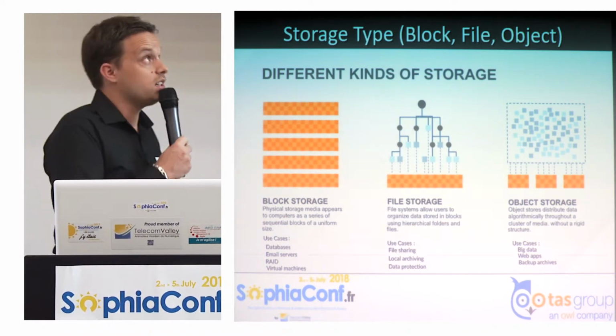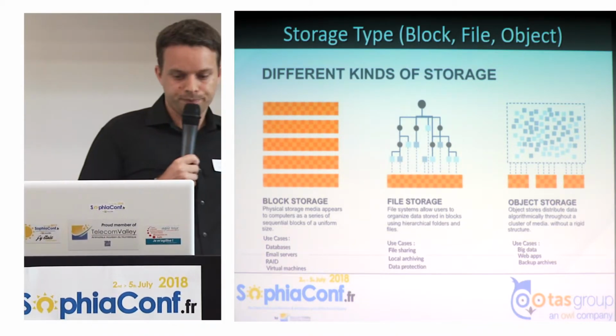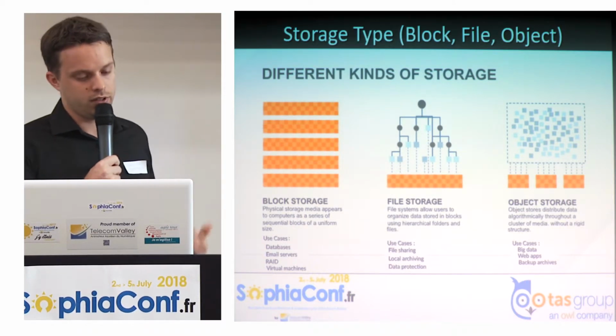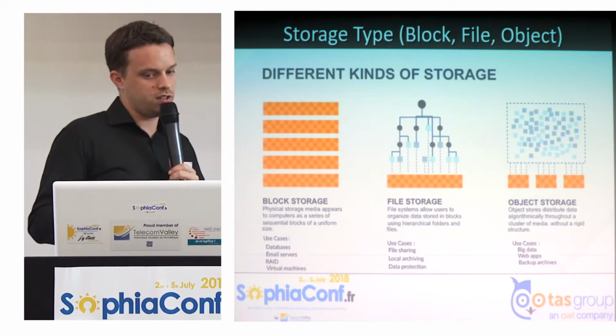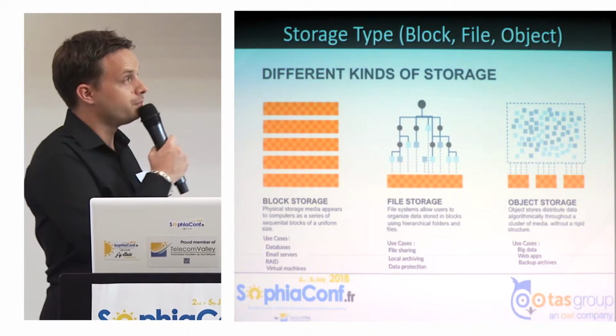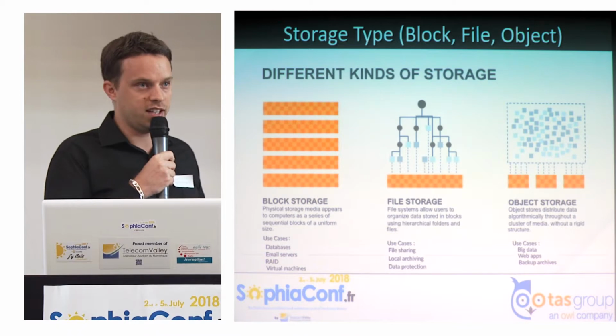The file storage is used to manage file sharing and archiving, so it's hierarchical files and directories. And the object storage allows us to deploy containers and to store backups or web applications.